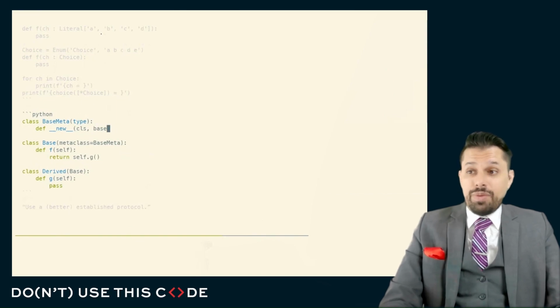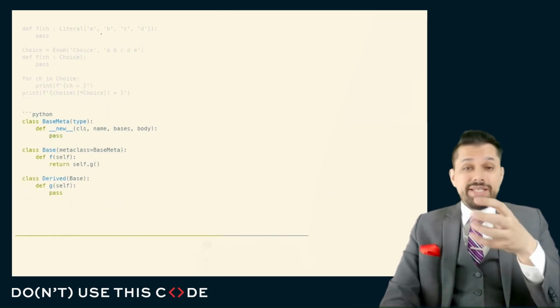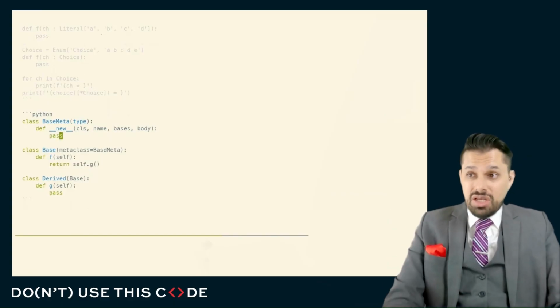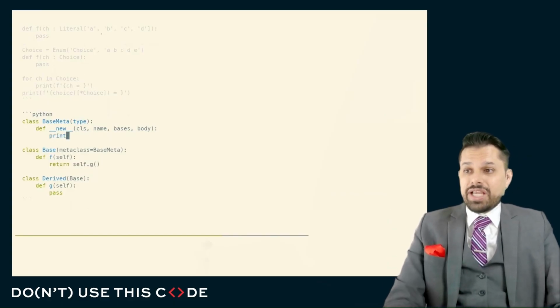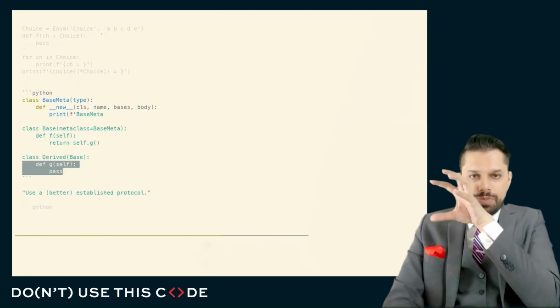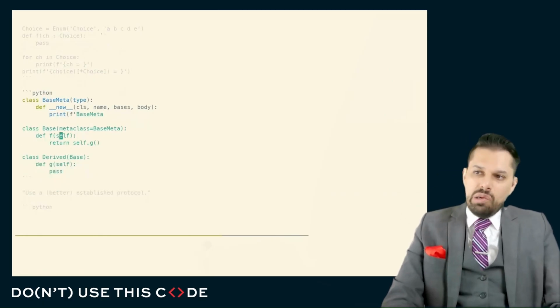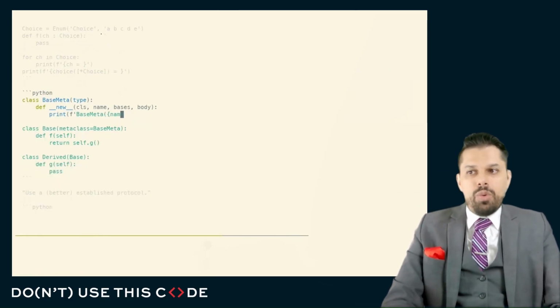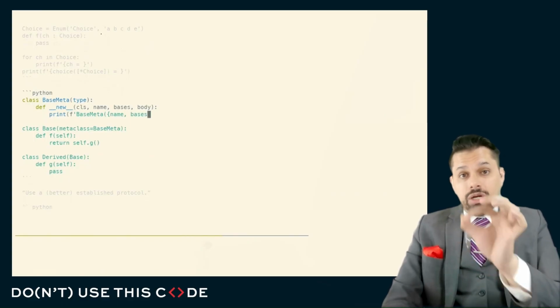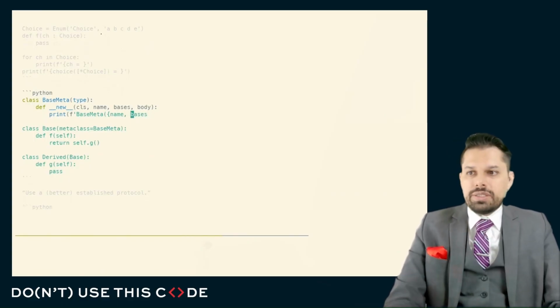This takes the name, the bases, and the body. I actually get the pre-constructed type, unlike in build class where I get the fully constructed class. I get the class prior to construction. So here I actually get to look at the scope. I get to look at the namespace of the body of this class, but not the fully constructed derived, which could be valuable because maybe I want to change some things, or I want to see if you affirmatively define something or not, or whether something might have been added by another means.